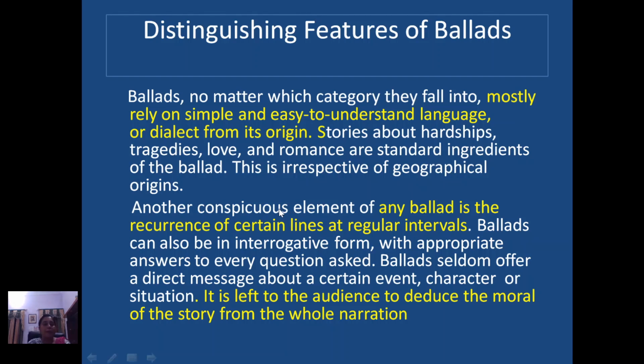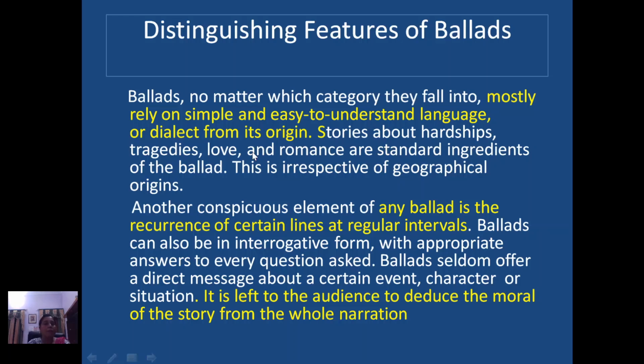Distinguishing features of ballads. Mostly these ballads rely on simple and easy to understand language, because they are quite famous, and they are often staged. So they are often written in very easy to understand language or in the dialect of the place they belong to.